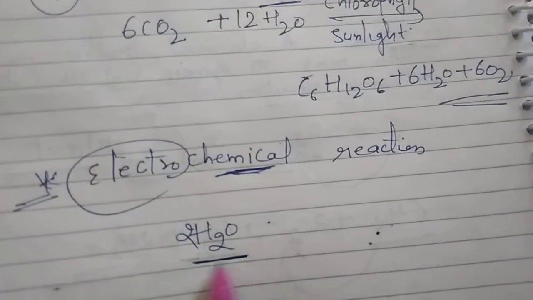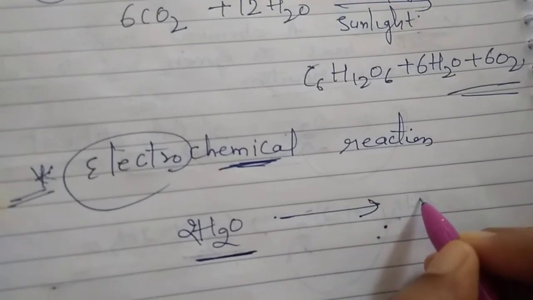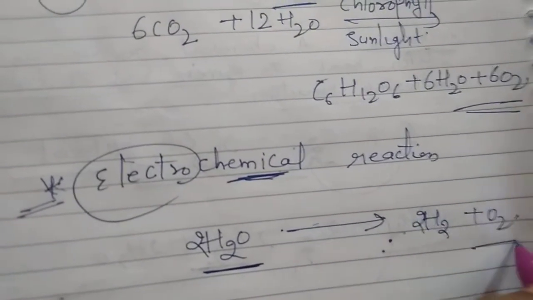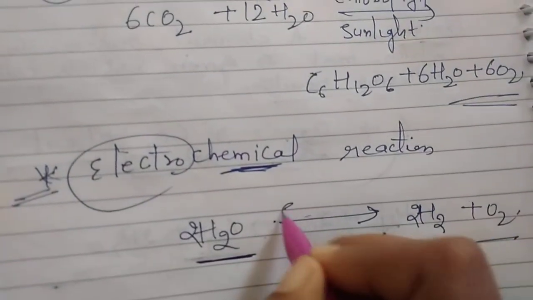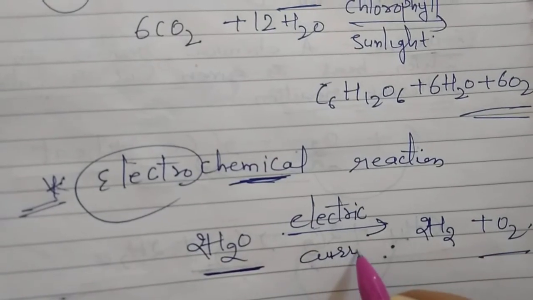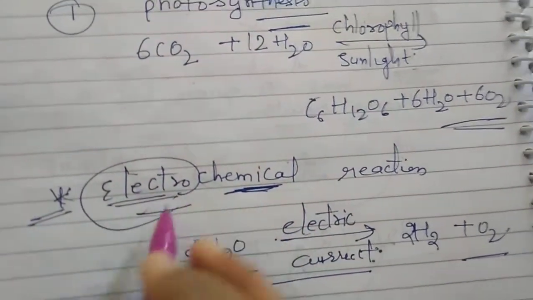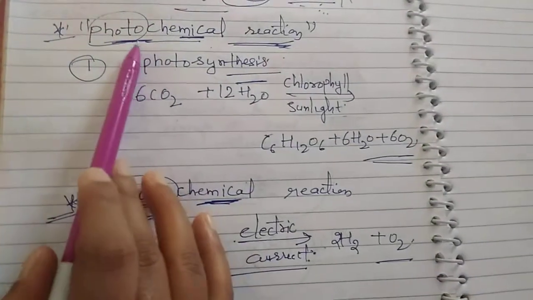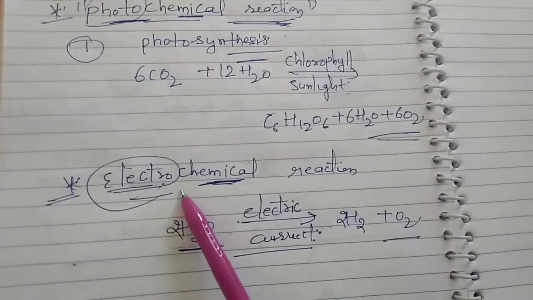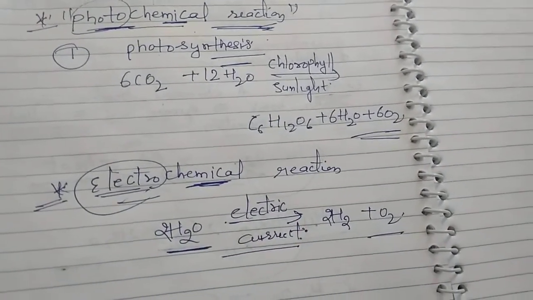Acidulated water breaks into hydrogen and oxygen in the presence of electric current. This is an electrochemical reaction. A photochemical reaction proceeds in the presence of light. An electrochemical reaction proceeds in the presence of electrical current.